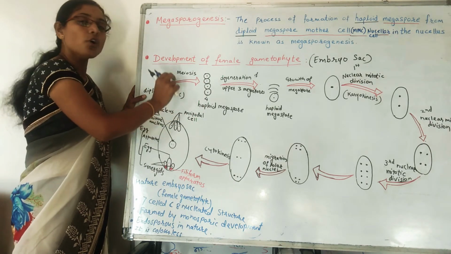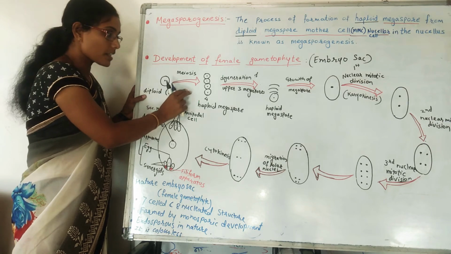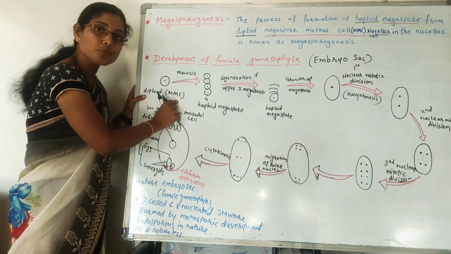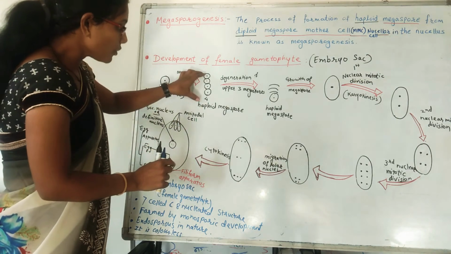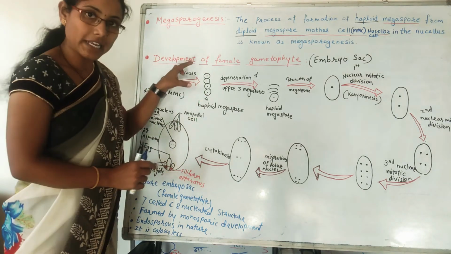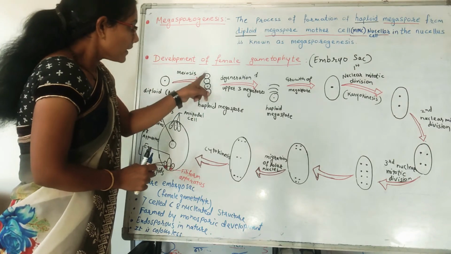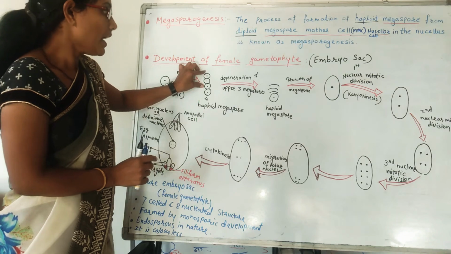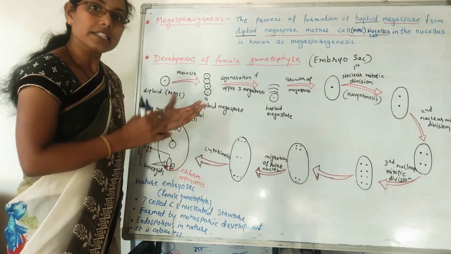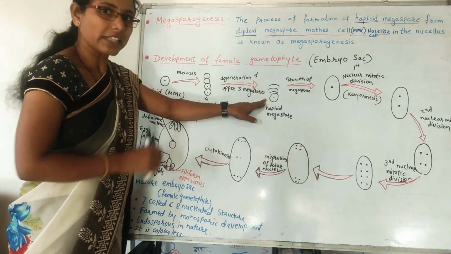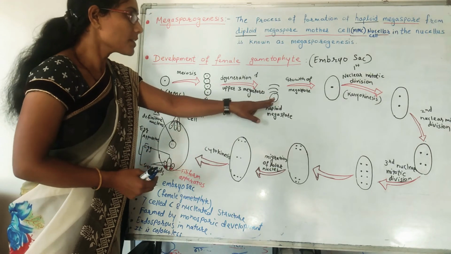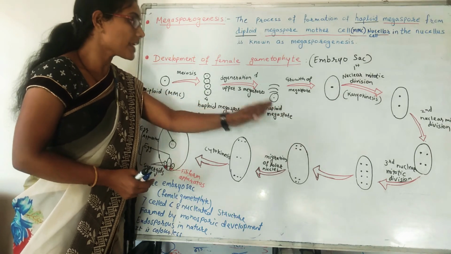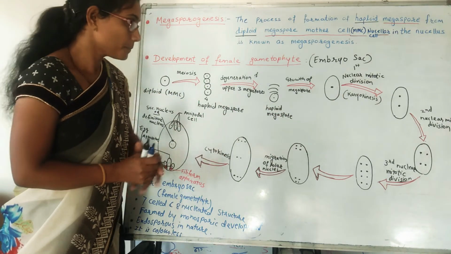So by two meiotic divisions, four haploid megaspores will form from this diploid megaspore mother cell. Out of these four haploid megaspores, three will degenerate. They abort, and only one cell survives, which is called the haploid megaspore or the first cell of female gametophyte.